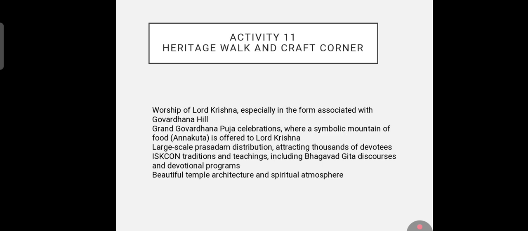Next, we are going to discuss activity 2, Heritage Walk and Craft Corner. Worship of Lord Krishna, especially in the form associated with Govardhana Hill. Grand Govardhana Puja celebrations, where a symbolic mountain of food is offered to Lord Krishna. Large-scale prasadam distribution, feeding thousands of devotees, ISKCON traditions and teachings.